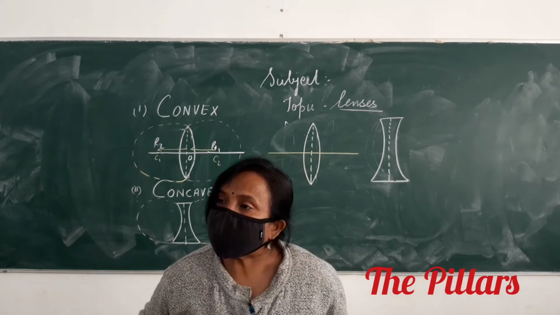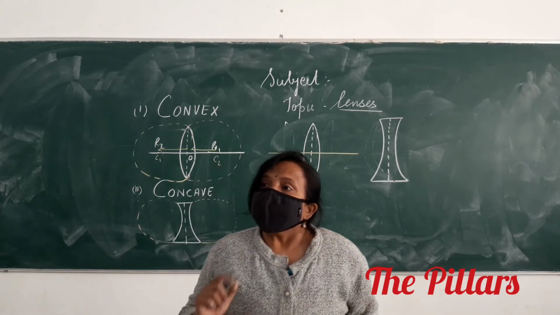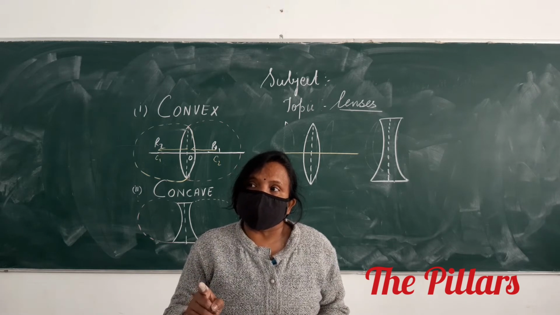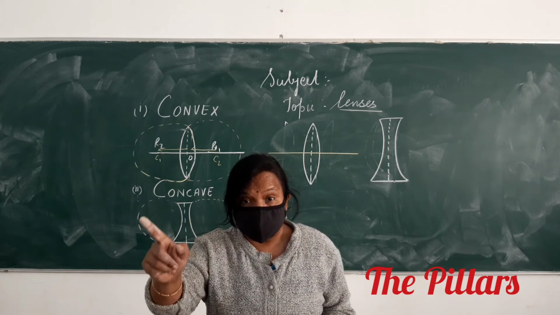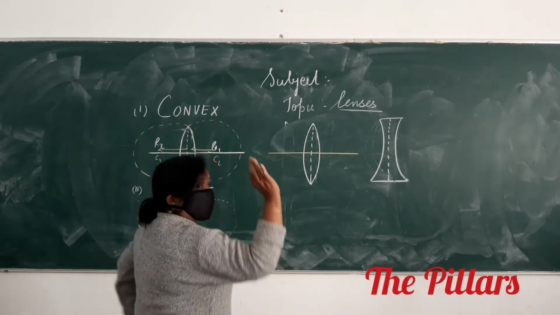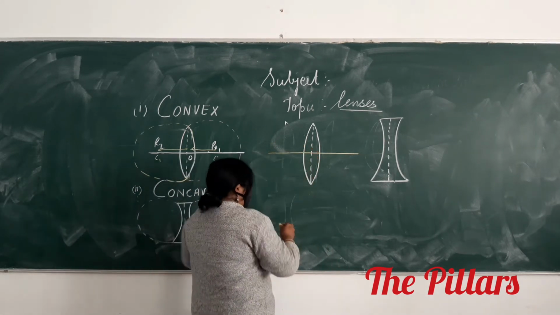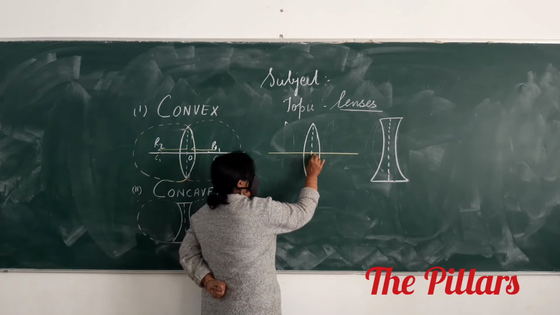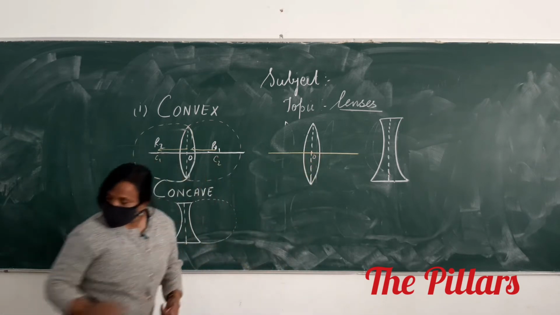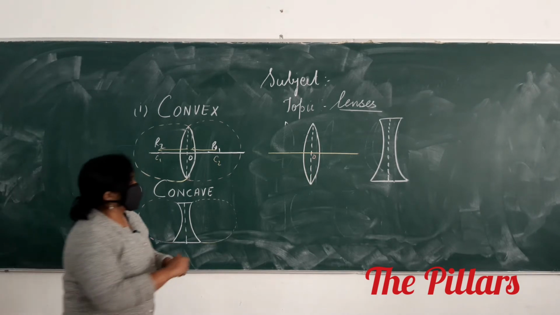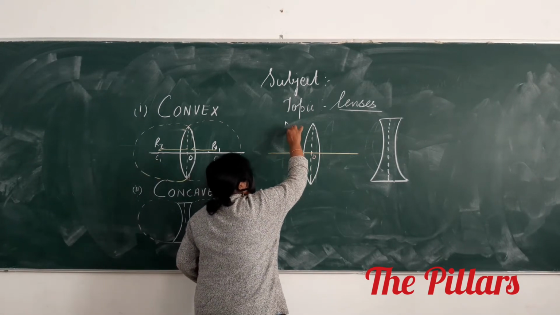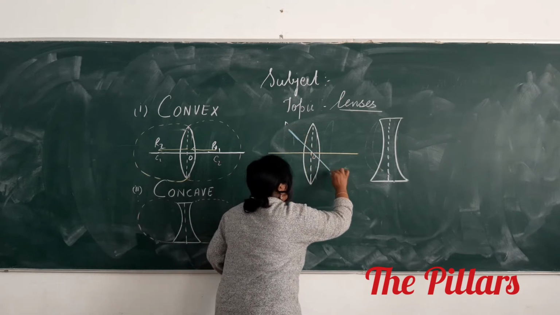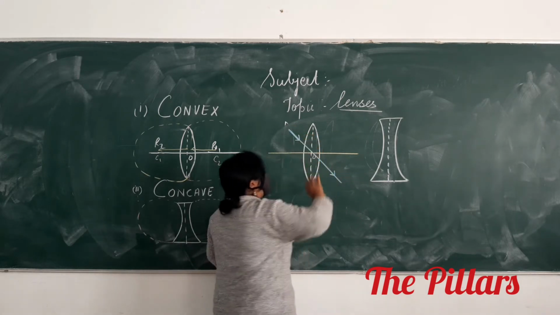Shashwat, what is the definition, beta? It's a point inside the lens on the principal axis through which the light passes undeviated. Very good. It is the point inside the lens on the principal axis through which any ray passes undeviated.